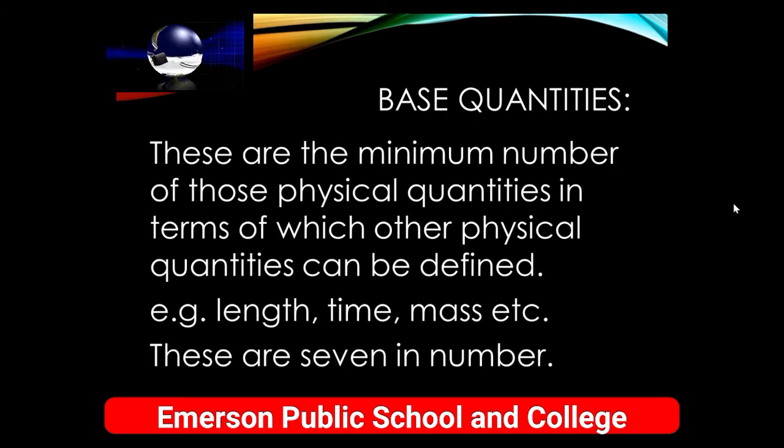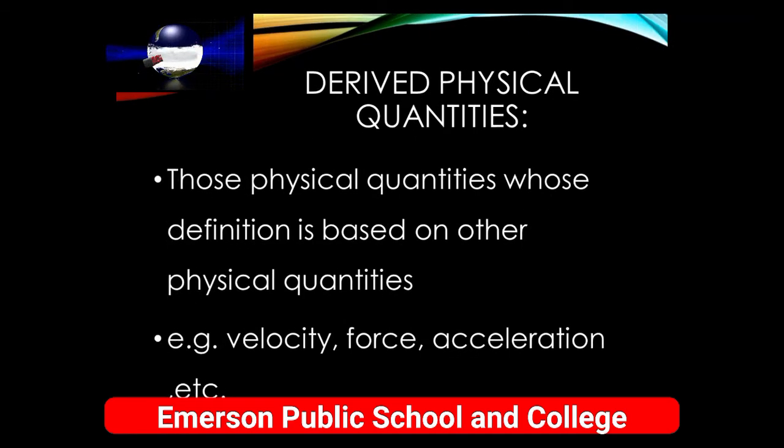So the first category of physical quantities is base quantities. These are the minimum number of physical quantities in terms of which other physical quantities can be defined. These physical quantities can neither be derived from one another nor resolved into other quantities. These are called base quantities. For example, length, mass, time, etc. These physical quantities are 7 in number. We will discuss that later.